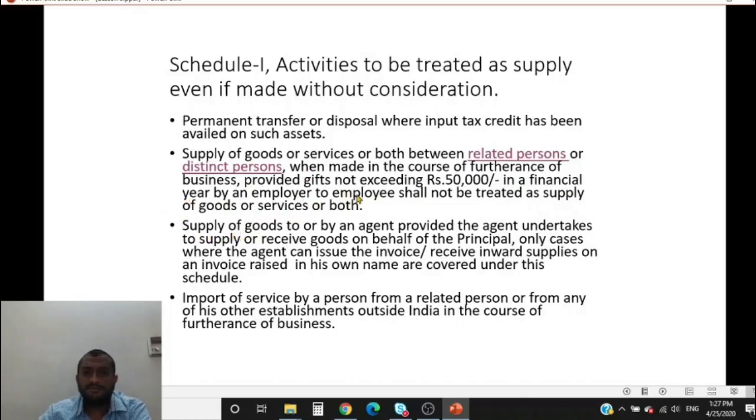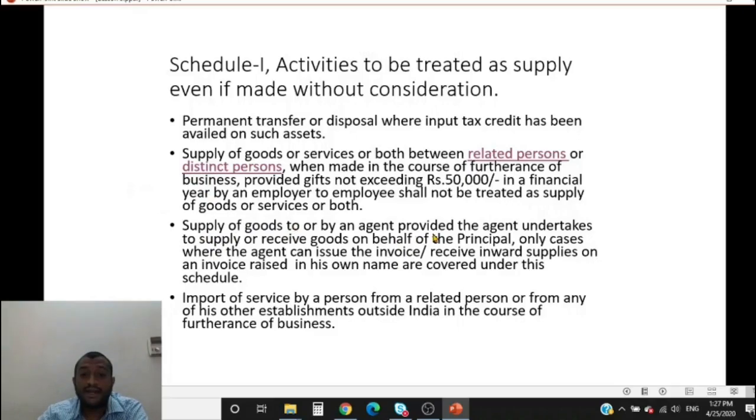Now what is a gift? Gift is something which is not given as a matter of obligation. The employee cannot demand it as a matter of his right. He cannot sue the employer in court because gift is not given to him. So you have to understand what a gift is.